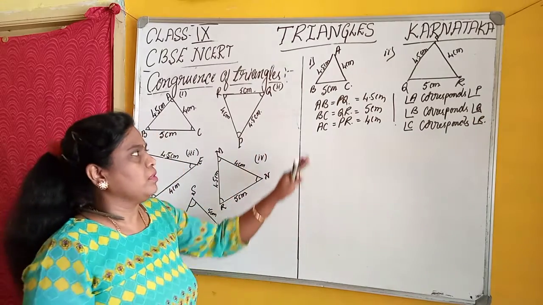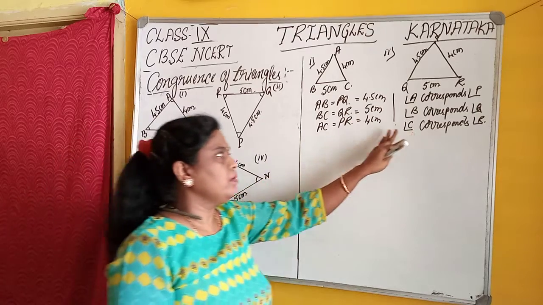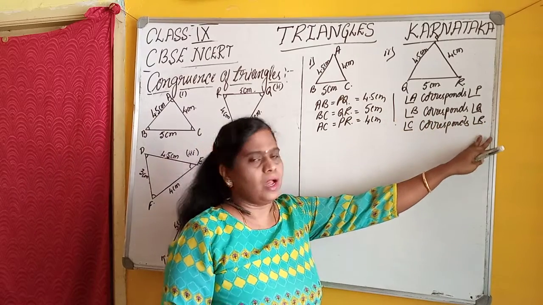Here the sides correspond and the angles also correspond.